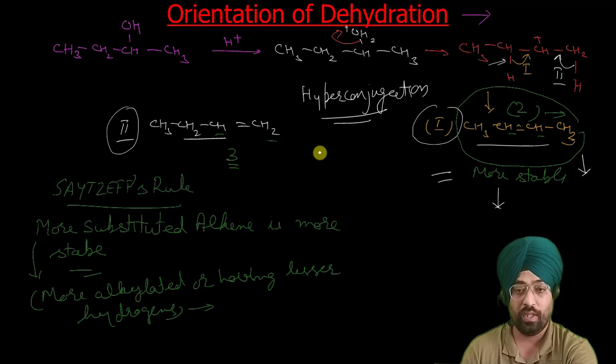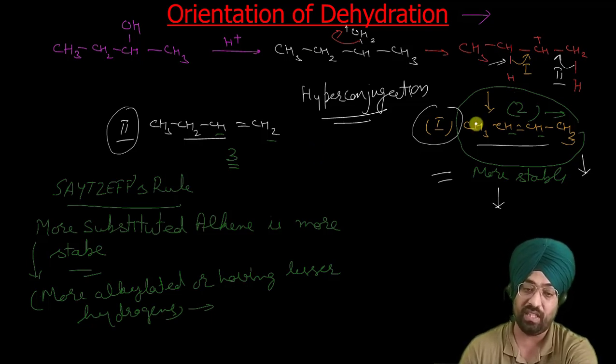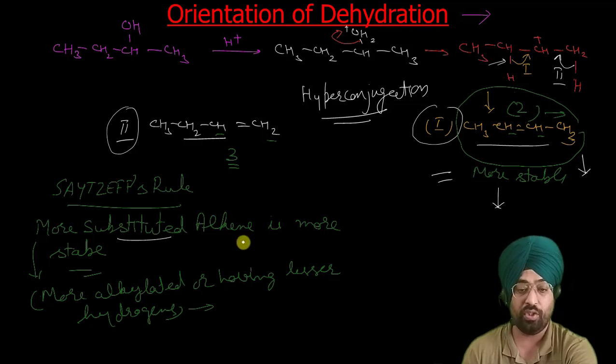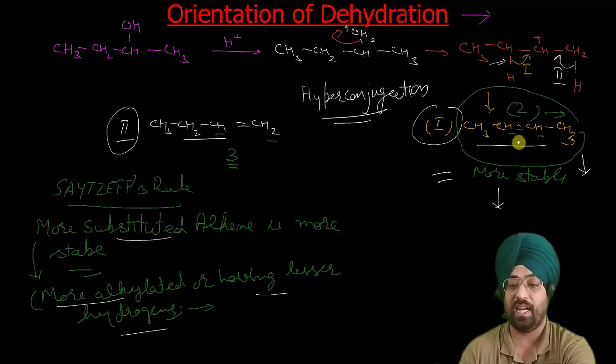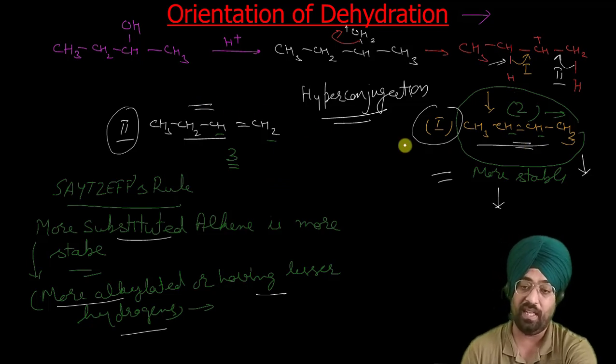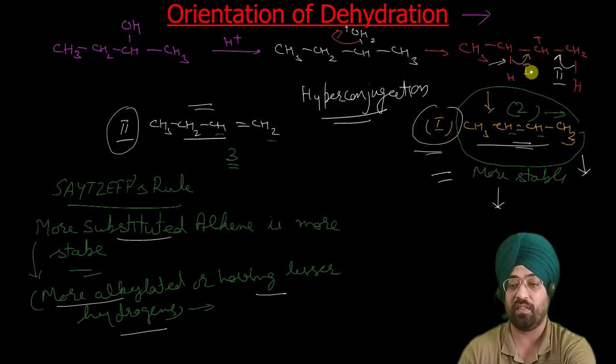That proton will be lost which will give you a stable alkene. So which alkene is stable? A more substituted alkene, or we can say an alkene having more alkyl groups or a lesser number of hydrogens, is more stable. So this alkene had a lesser number of hydrogens, so it was more stable than this alkene. That's why this first pathway is correct. So this is our major product.